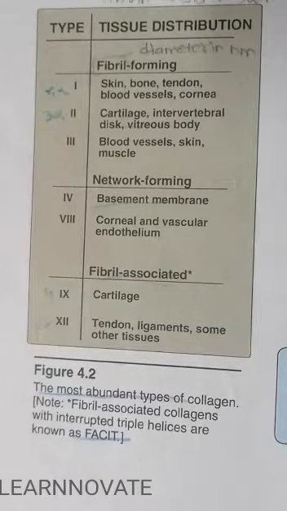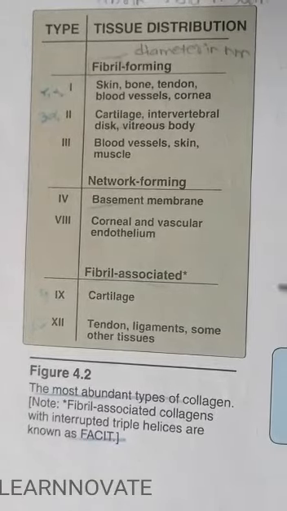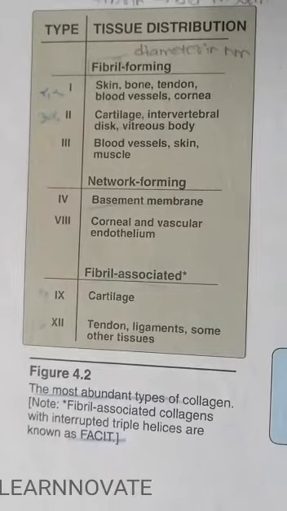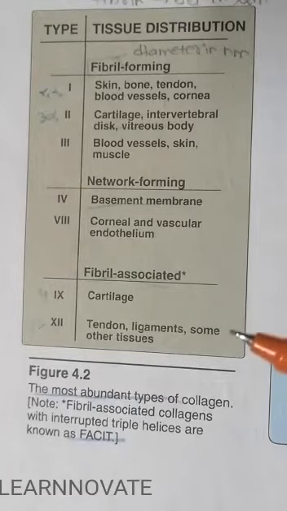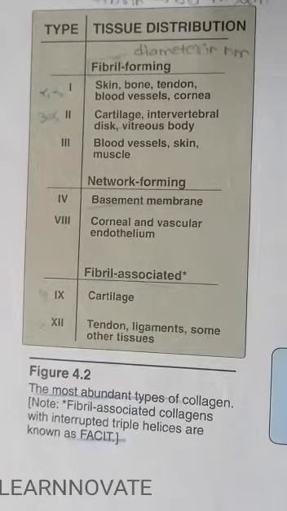Type 3 then comes in network forming, having collagen type 4 and collagen type 8 in the basement membrane and the cornea, and the fibril associated collagen, type 9 in the cartilage and type 12 in the tendon, ligament and some tissues. So this was the intro about collagen and how collagen is structurally formed.